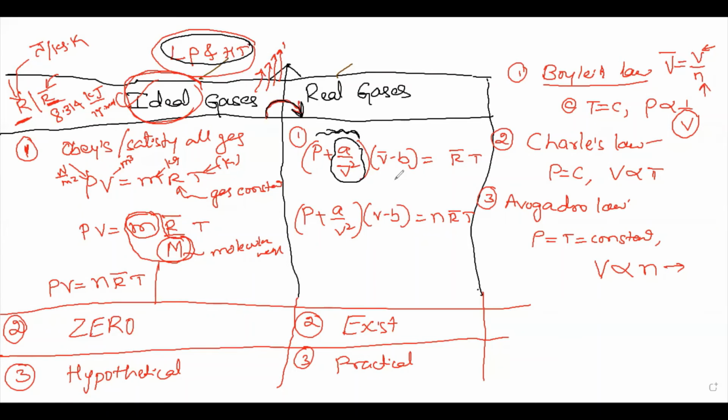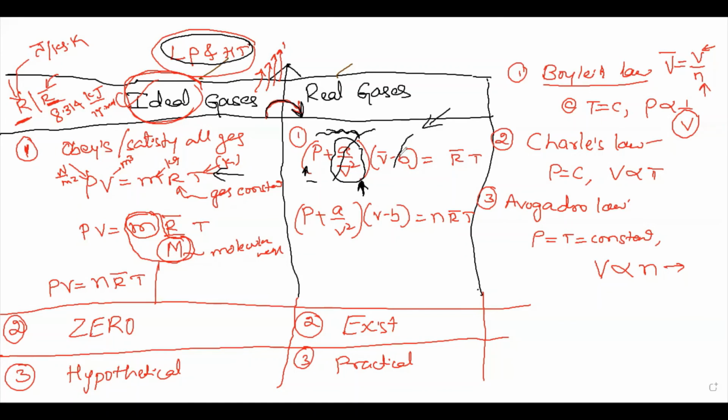So in the Van der Waals equation, an extra term is added, a/V². Due to the addition of this term, the pressure increases, so it becomes a real gas. If you neglect a/V², and you also neglect V̄ − b, you will again get the same PV̄ = R̄T. That is the ideal gas equation. Understood?